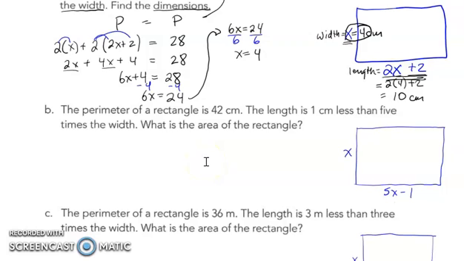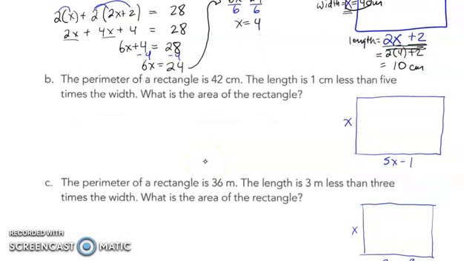Using exactly the same concept, it's a matter of translating this idea of the length. This is question B. The length is 1 centimeter less than 5 times the width. So here's 5 times the width, and that's 1 centimeter less than it. Okay? And just like before, we're talking about the perimeter. So the perimeter of this rectangle is 2 times x plus 2 times 5x minus 1. And that's got to equal 42, my perimeter.